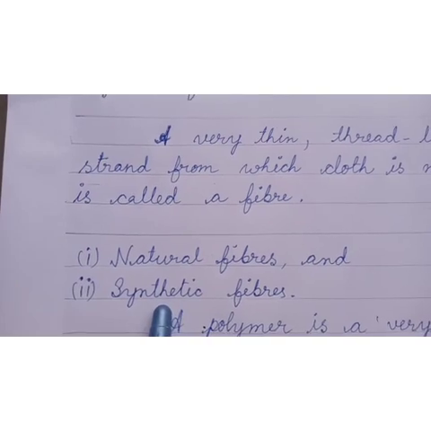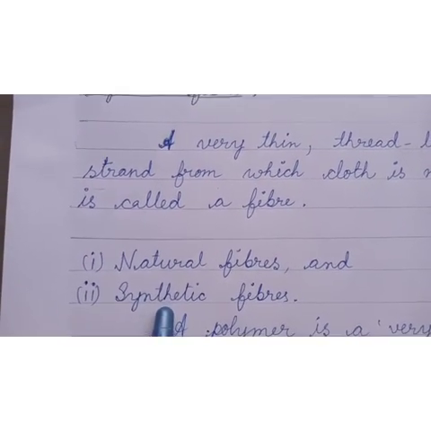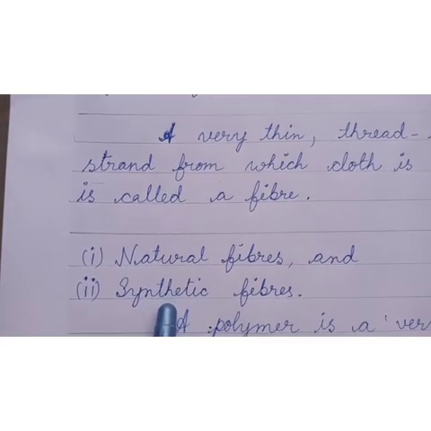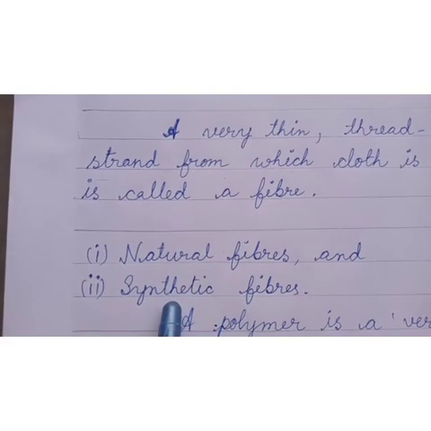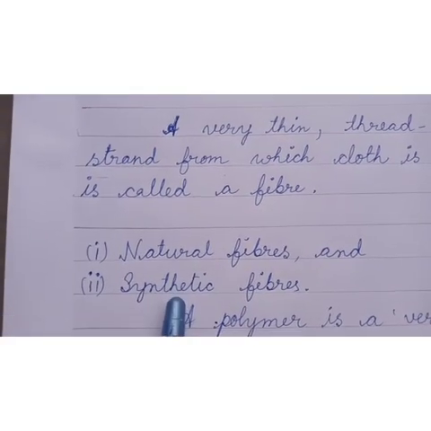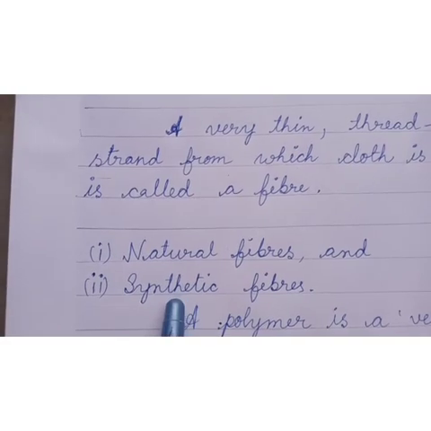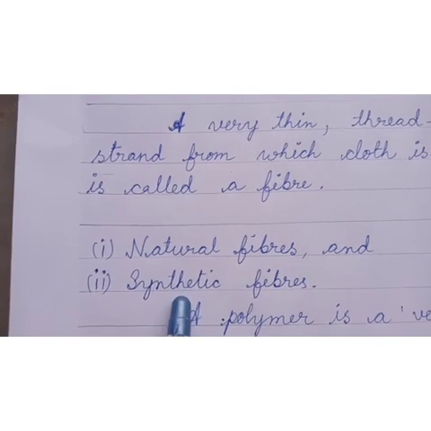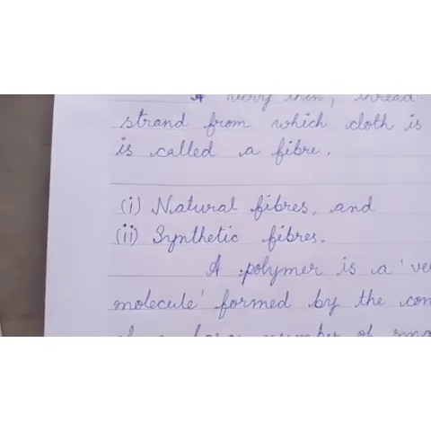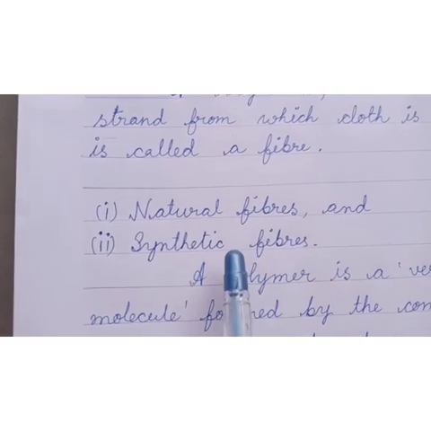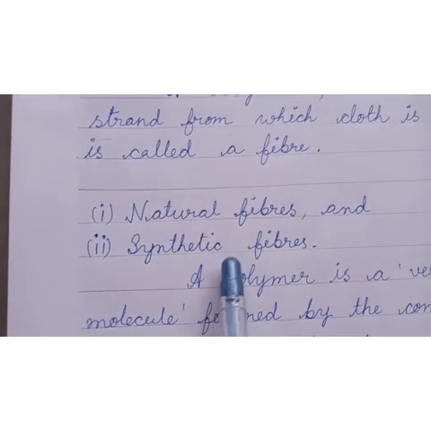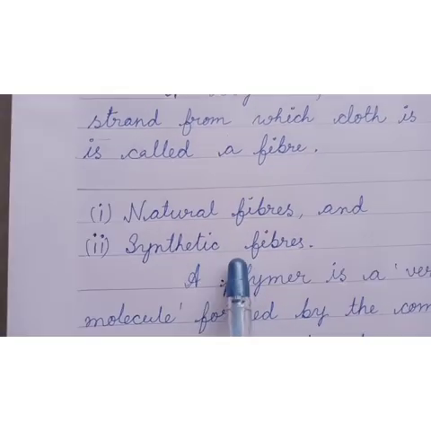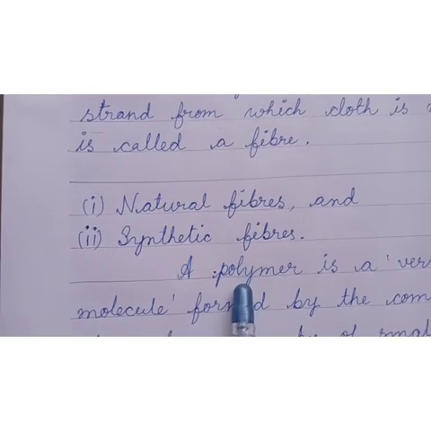Synthetic fibers are made by human beings, and the raw materials are obtained from different chemicals. The raw materials which are used for making synthetic fibers are called petrochemicals. That means the chemicals obtained from petroleum origin. And the synthetic fibers are made in factories by the process of polymerization. The synthetic fibers are also called polymers.